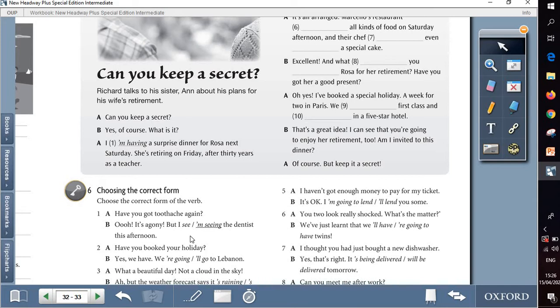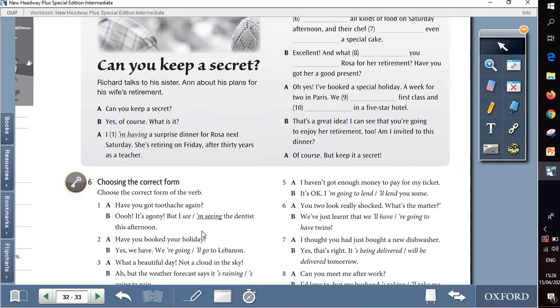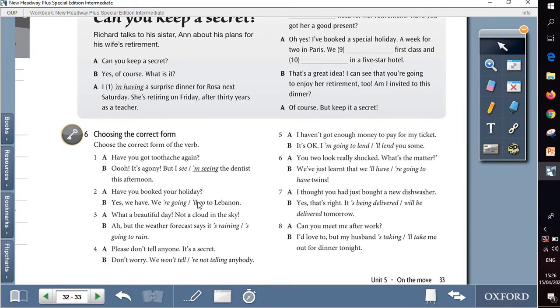Question 6, choosing the correct form. Here we are going to decide what kind of future form we must use. So we'll read the sentences carefully and decide what kind of use it is. Is it an arrangement? Is it an intention? Is it a decision, etc.? And choose the correct form. Following the first example, we will finish the rest of the 8 sentences.